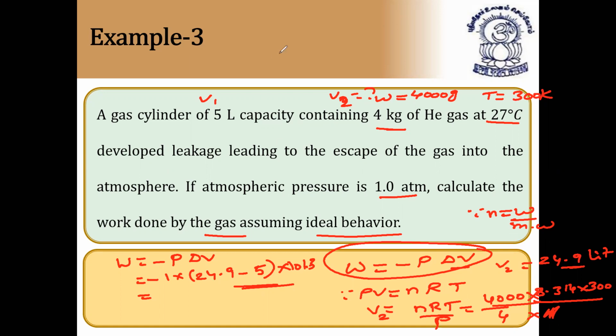Now let us check the answer now. The answer is minus 2494 kilojoules. You have to multiply with this, so you'll get 2494 kilojoules, because it is given in the answer in kilojoules. I hope it is clear.